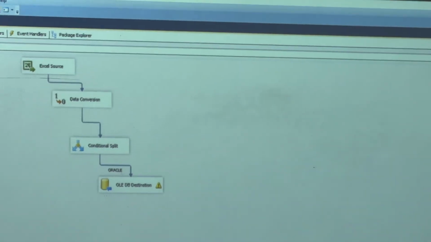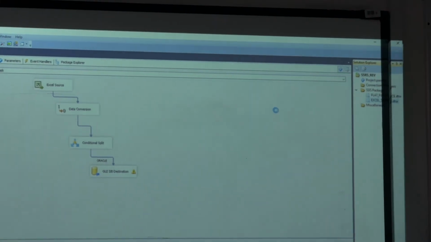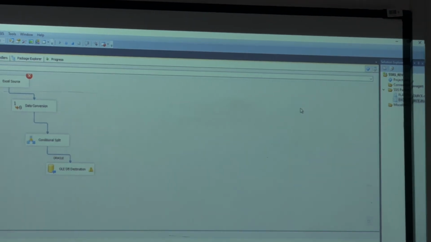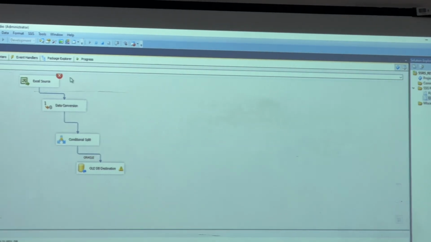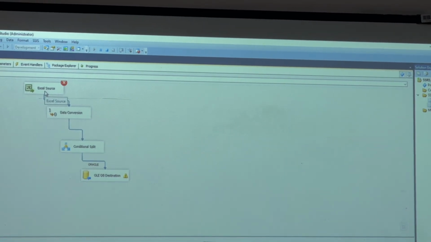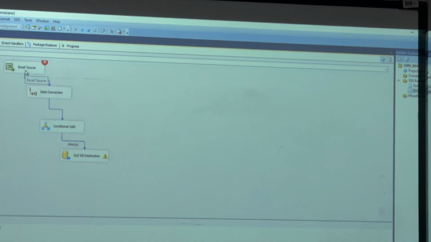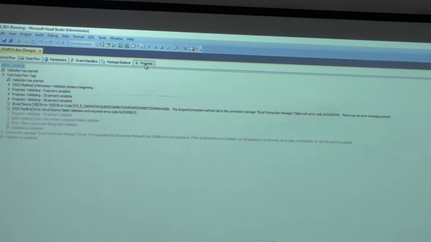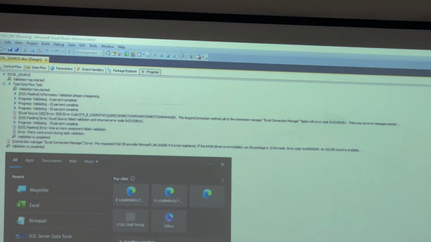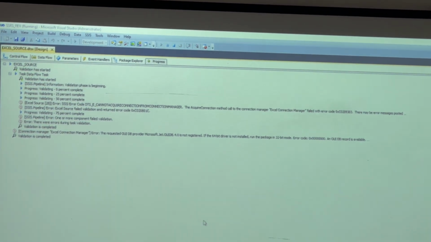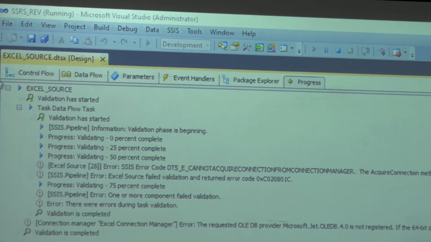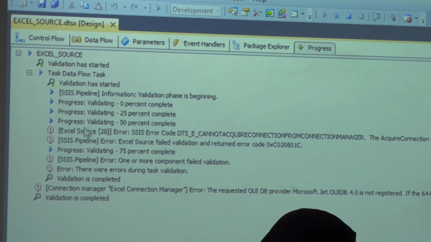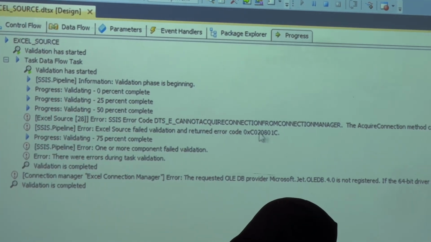Why am I closing this magnifier? Because the magnifier and your Visual Studio are having an error. Check here, my source. Check my source here, immediately error. Where you have to come is your progress. Here itself you can understand what it is going to say. See here, exclamatory symbol, code cannot connect.